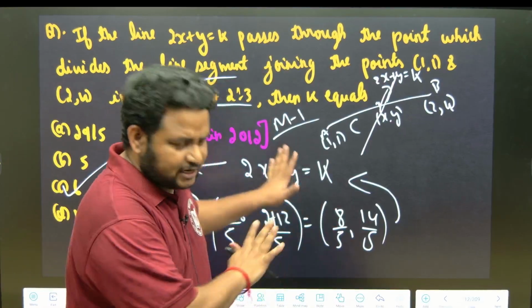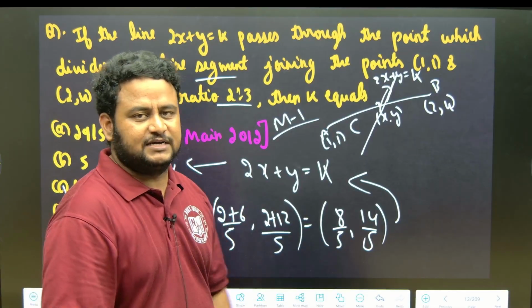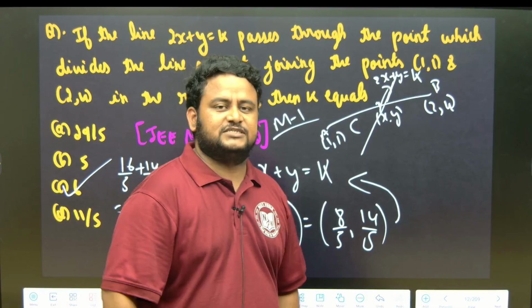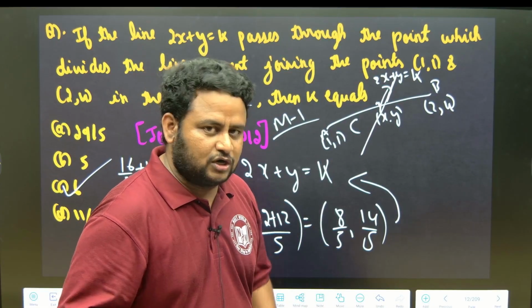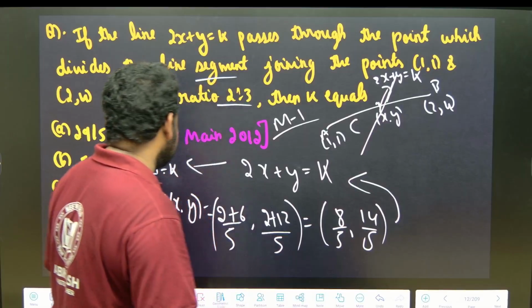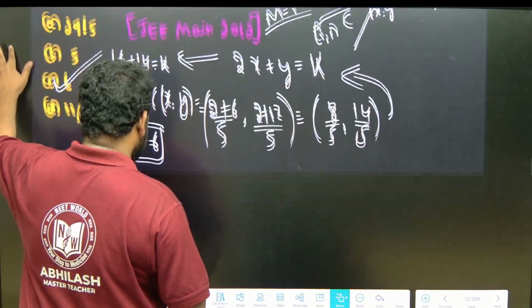But all that is not required for us. That is Method 1. We don't want that method. Let us use the second method. You can use this method also, but I suggest you learn the second method, where you can get the answer very easily and in a short period of time. So let us solve it using the second method.